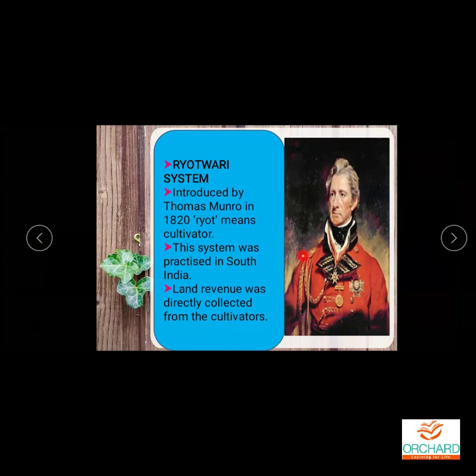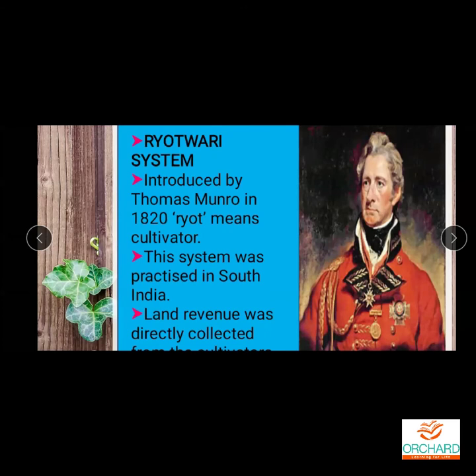So let us see the Ryotwari system. This Ryotwari system was introduced by Thomas Munro in the year 1820. Ryot means cultivator. Whoever is doing the cultivation is called a cultivator.